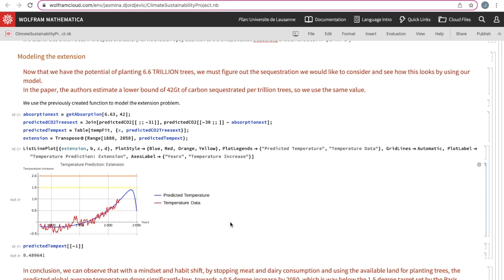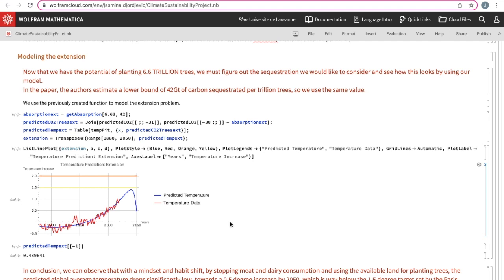And not to mention that here we're being very conservative, not only in the amount of carbon sequestrated that we are considering, but we know from studies that moving towards a vegan diet has other very beneficial effects on the planet. And just to state one, we know that cows in particular release a lot of methane into the atmosphere. So this is another greenhouse gas that contributes heavily to global warming. So decreasing the amount of cattle ranches that we have would also decrease global warming through the effect of less greenhouse emissions in this world.